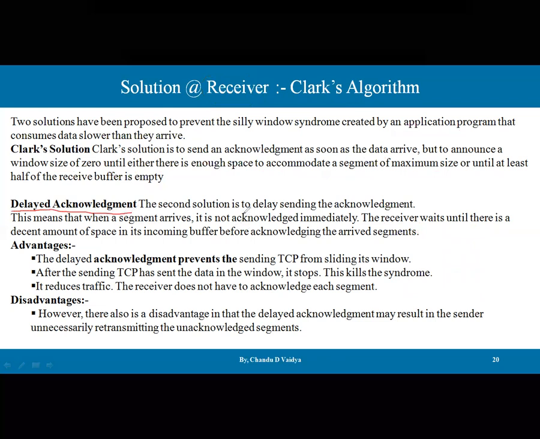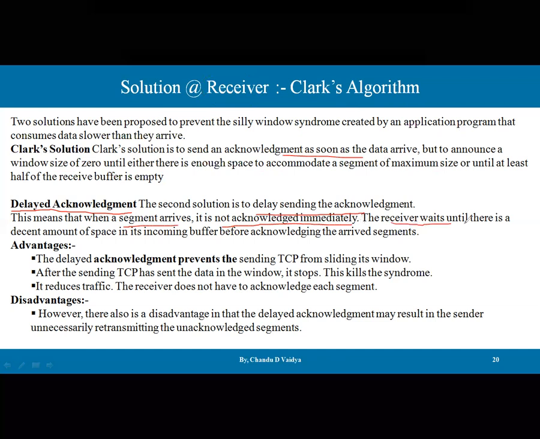In the second solution, the sending of the acknowledgement is delayed. So instead of sending an acknowledgement immediately, it waits. This means that when a segment arrives, it is not acknowledged immediately.